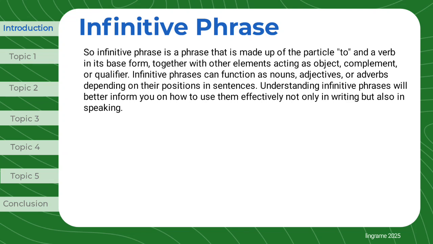So an infinitive phrase is a phrase that is made up of the particle to and a verb in its base form, together with other elements acting as object, complement, or qualifier. Infinitive phrases can function as nouns, adjectives, or adverbs depending on their positions in sentences. Understanding infinitive phrases will better inform you on how to use them effectively not only in writing but also in speaking. See you soon.